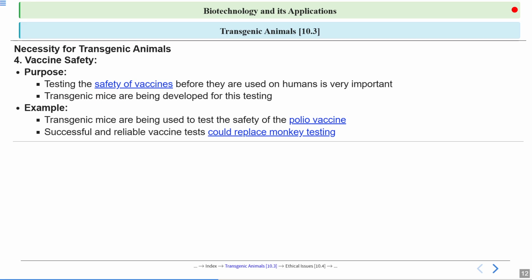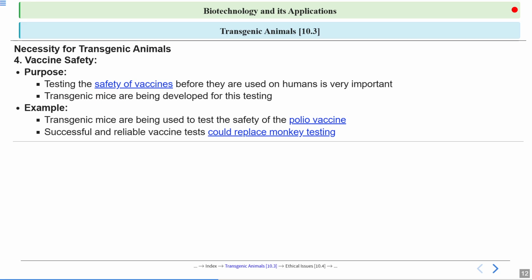So as I said, we need to test the safety of this vaccine because a vaccine is mostly a live organism that has been attenuated, or a dead organism. But it might happen that you don't know whether the vaccine is actually attenuated or not, whether the organism used in that vaccine is still working.